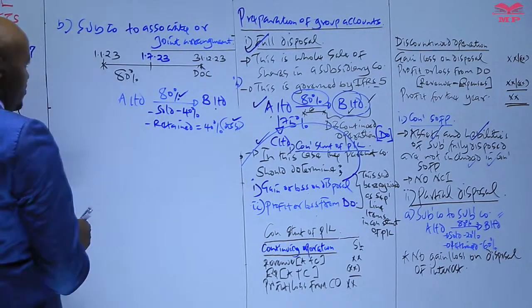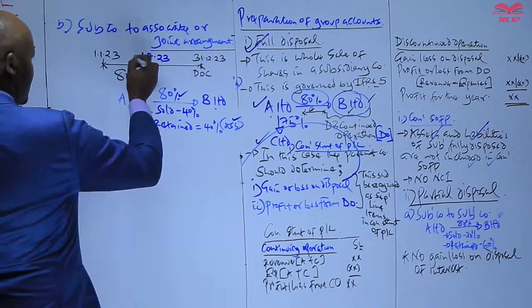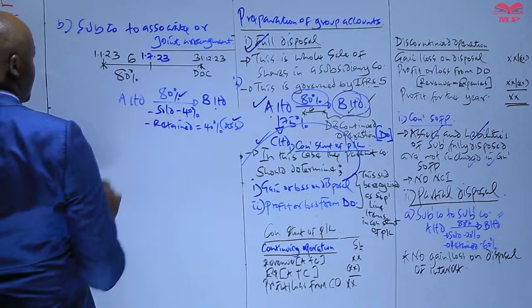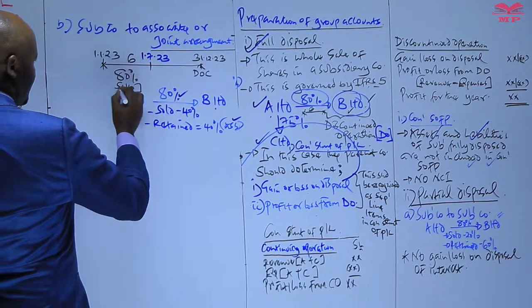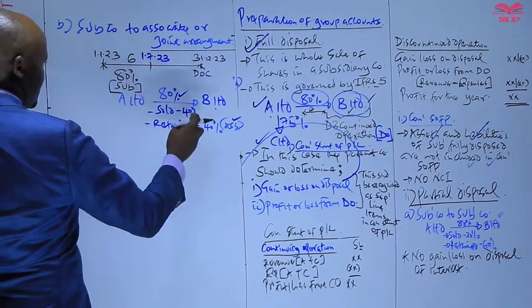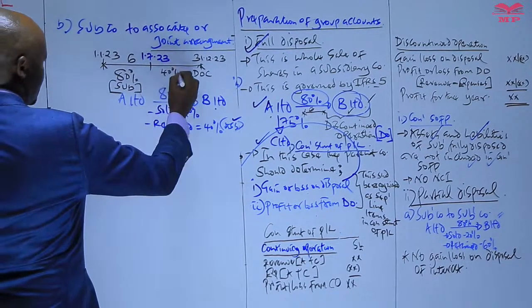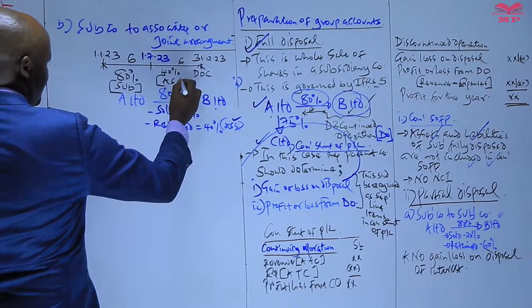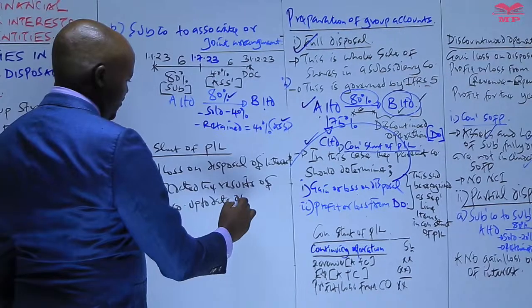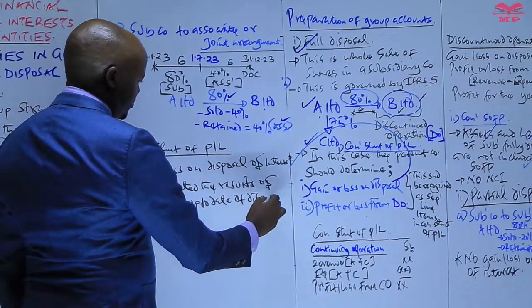And therefore, in the first 6 months, the parent company had 80% shareholding, meaning that this company was a subsidiary. And then after selling half, the parent company retained 40%, meaning that in the last 6 months, that company was an associate. So we consolidate its results up to the date of disposal.